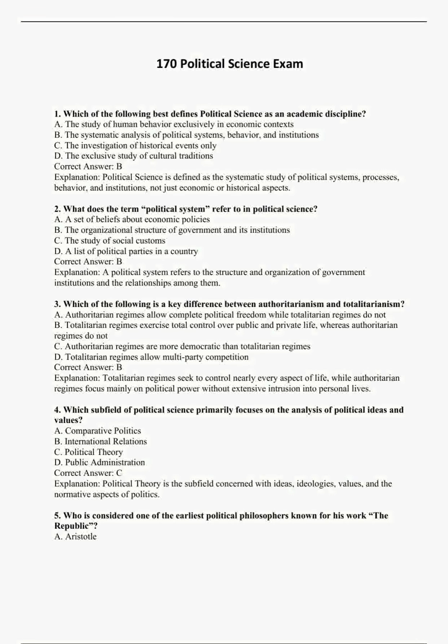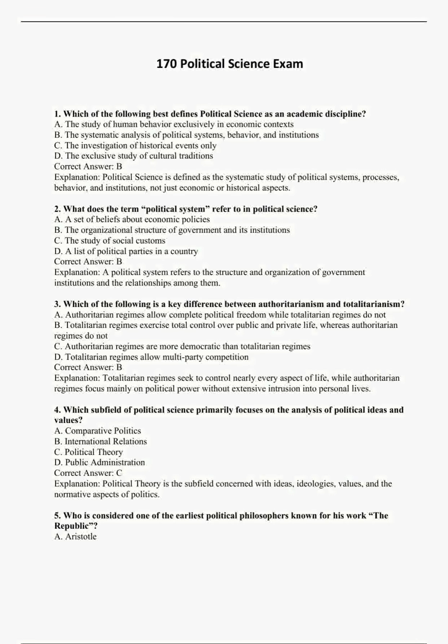Correct answer, B. Explanation. A political system refers to the structure and organization of government, institutions, and the relationships among them. 3. Which of the following is a key difference between authoritarianism and totalitarianism? A. Authoritarian regimes allow complete political freedom, while totalitarian regimes do not.